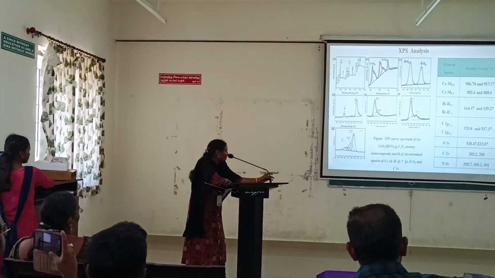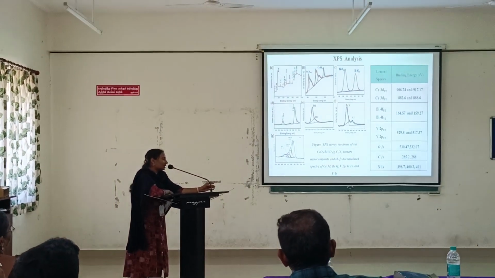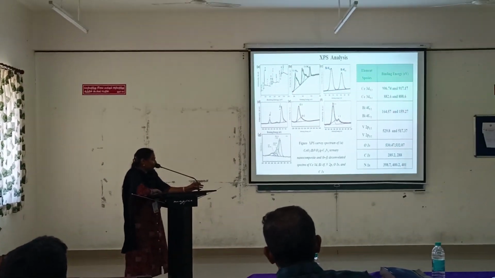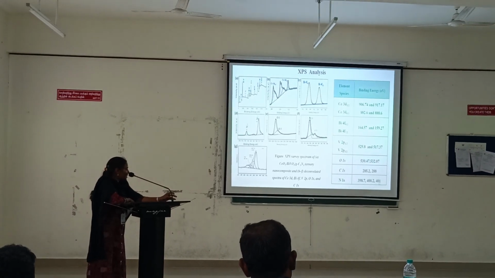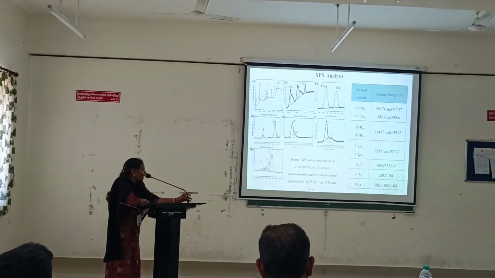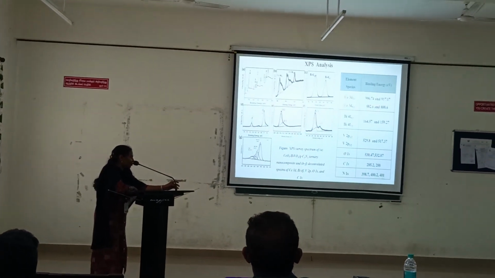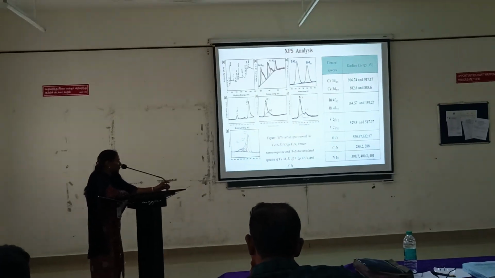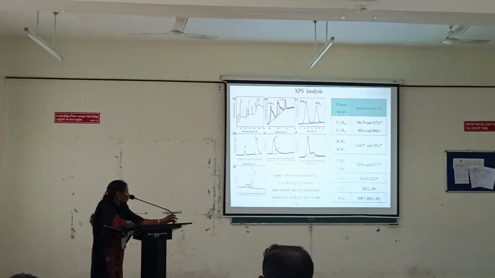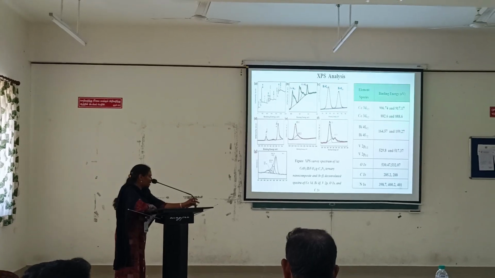Figure F shows the deconvoluted spectrum of carbon 1s. The peak is located at 285.2, which represents the carbon single bond carbon, and another peak which should be ascribed to 288, carbon double bond oxygen. Figure G shows the deconvoluted spectrum of nitrogen 1s.